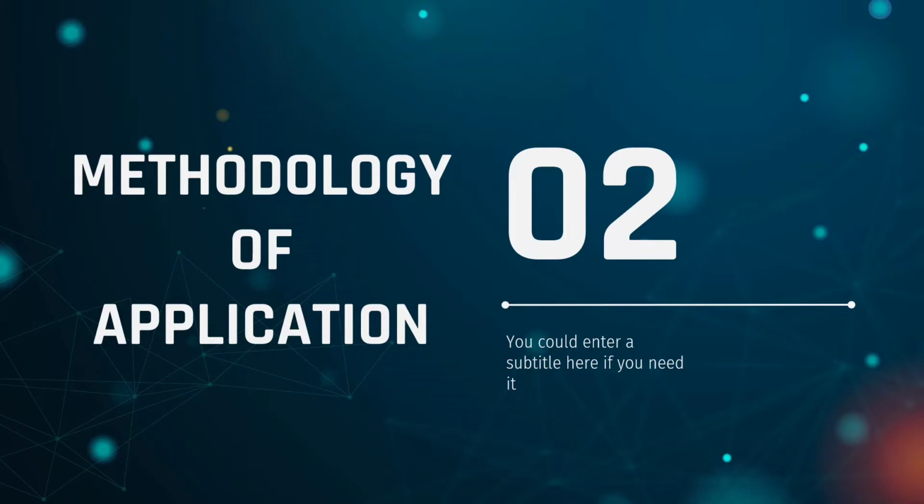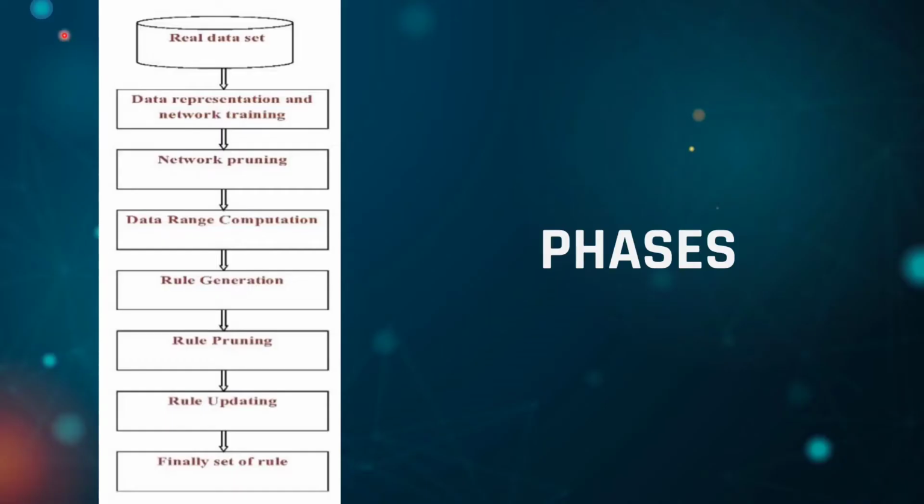I am Aisyah Tasnim. I will present the methodology of the application. As you can see, this figure shows the phases of the Transparent Neural Expert System for Breast Cancer, TNESBC. It consists of 6 phases: data representation and network training, network pruning, data range computation, rule generation, rule pruning, and rule updating.